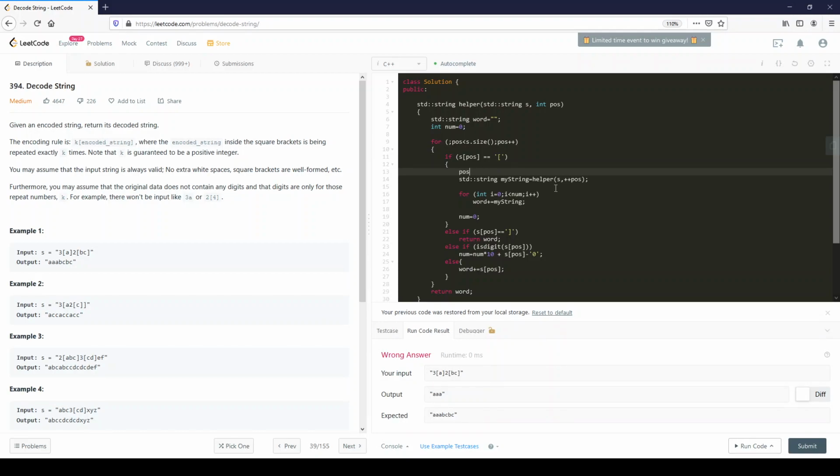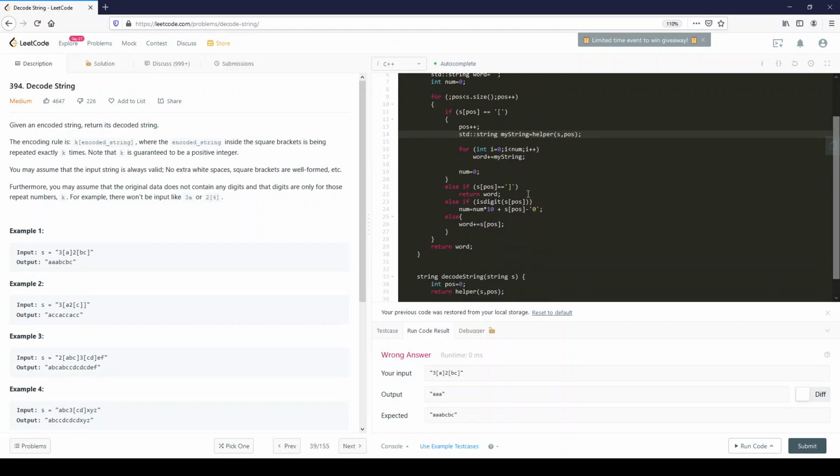So that was good. Okay, so word equals myString, num equals 0. Okay, this seems okay.